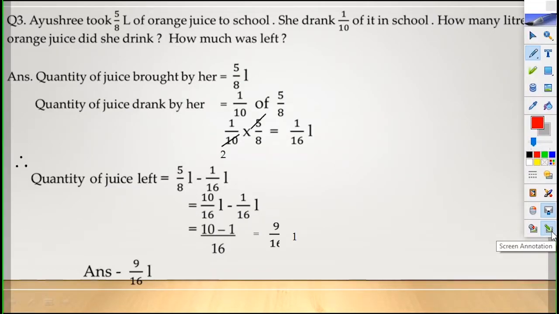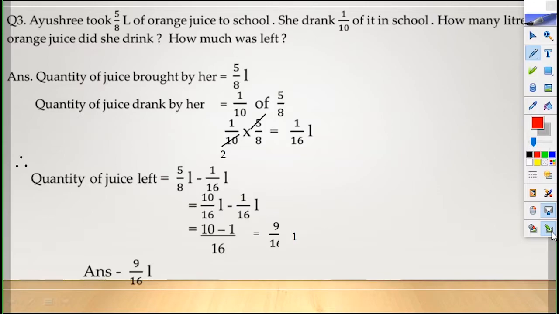Yes children, next question is question number 3. Ayushri took 5/8 liter of orange juice to school. She drank 1/10 of it in the school. How many liters of orange juice did she drink? How much was left? Here children, you have to answer two questions. How many liters of orange juice did she drink and how much was left?